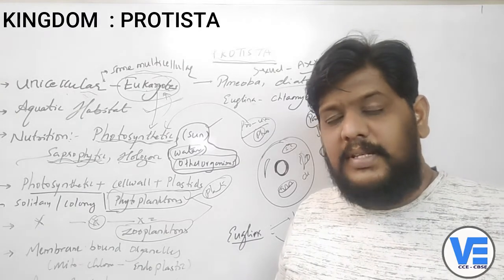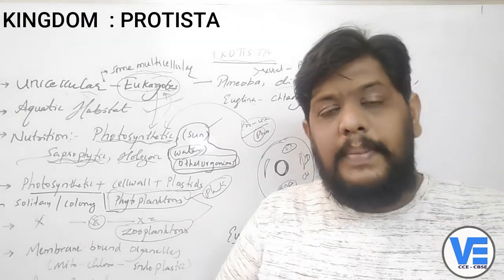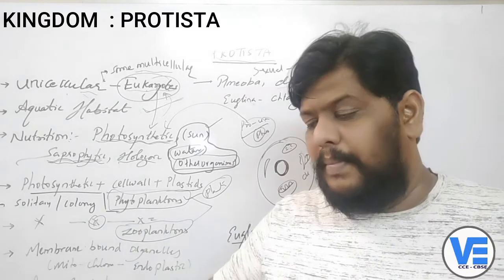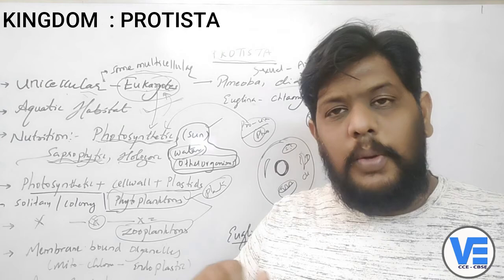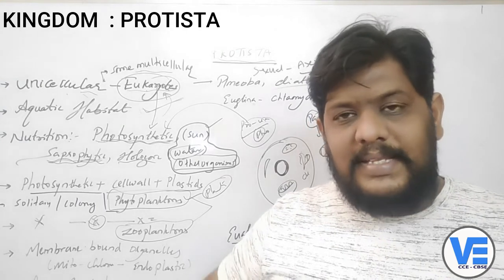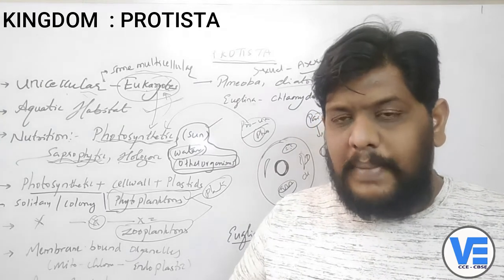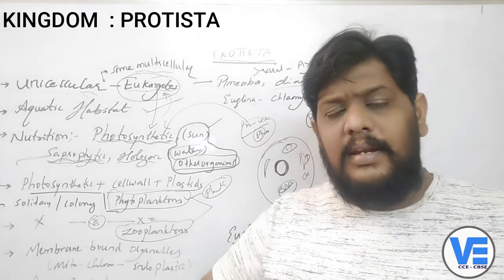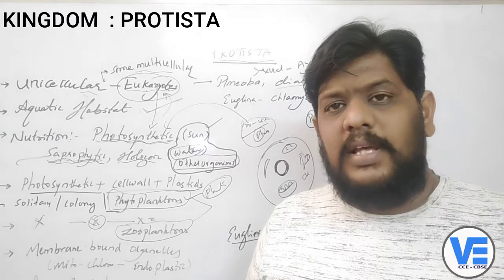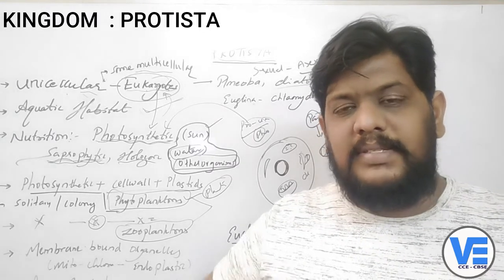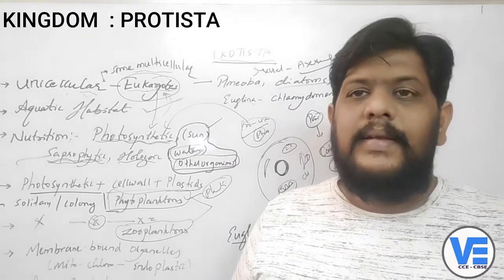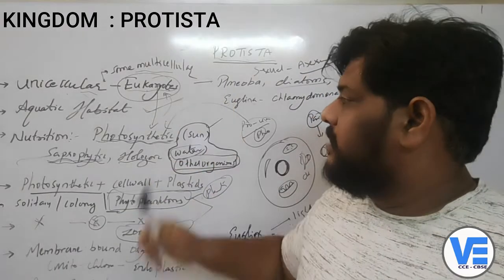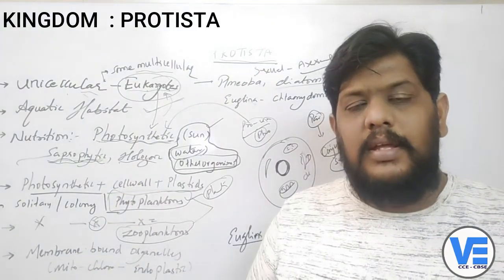For example, the amoeba depends upon the paramecium. Amoeba eats paramecium. Amoeba has the pseudopodia, which are false legs. They capture the paramecium and digest it outside the body and then take it into the body. So that is how they make the food vacuole, and you might have seen this in 8th class. These are all the characteristic features of the Protista.